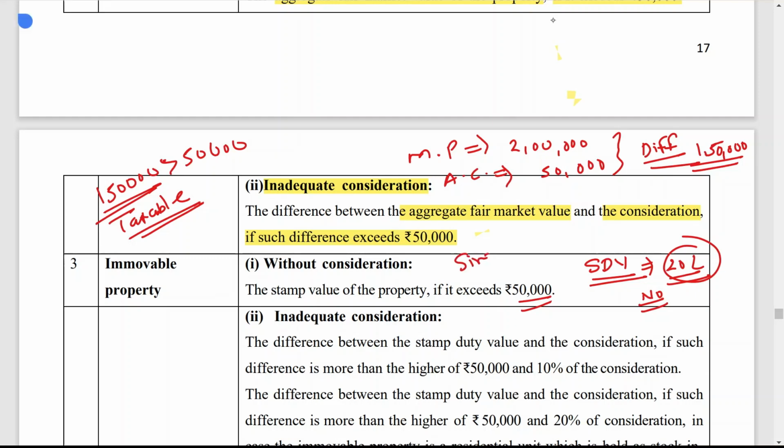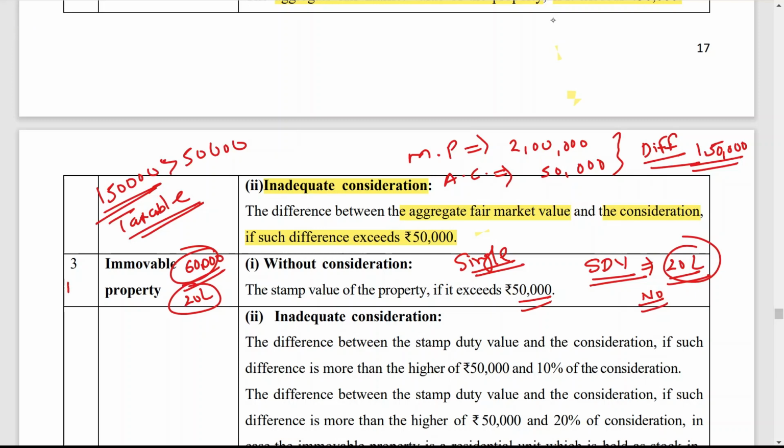And here you have to see the single transaction. Single transaction means if you have received immovable property gifts during the year, let us say you have received two properties. For the first property, you have received property of 60,000 without any consideration, and for the second property you have received property of rupees 20 lakh without any consideration, then this is also taxable, this is also taxable.